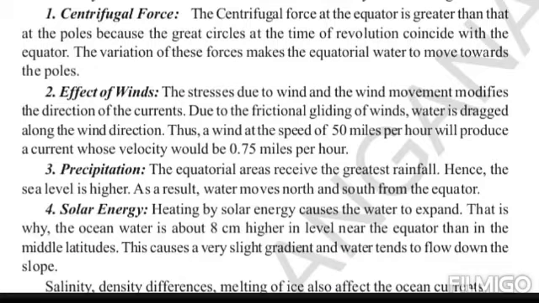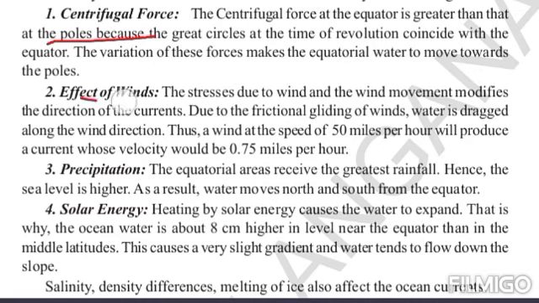Next is an important topic we are going to discuss: ocean water currents. These are caused by four factors, so let's discuss each one of them. Before that, the ocean water current which flows speedily is known as a stream, and which flows slowly is known as a drift. The first cause is centrifugal force.